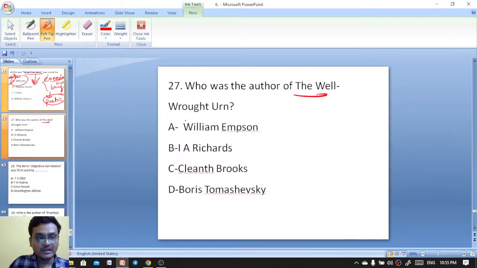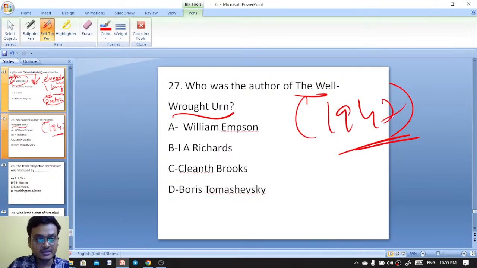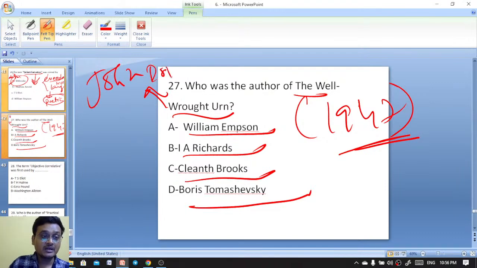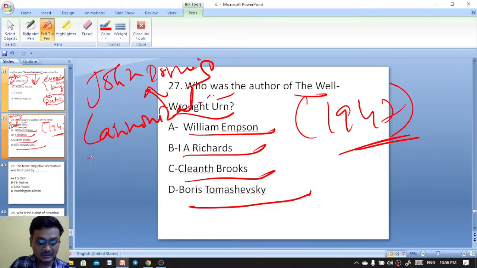Who was the author of The Well Wrought Urn, published in 1947? William Empson, I.A. Richards, Cleanth Brooks, Boris Tomashevsky. The title has been taken from John Donne's The Canonization: For God's sake, hold your tongue, and let me love.